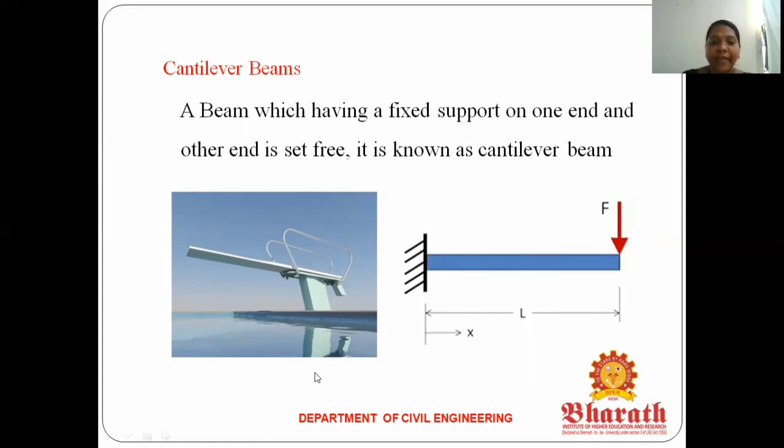Okay. So what is the best example for the cantilever beam? The diving board is the best example for the cantilever beam. In the cantilever beam, one end is fixed. You can see the first image. One end is fixed, the other end is free. That is called a cantilever beam.